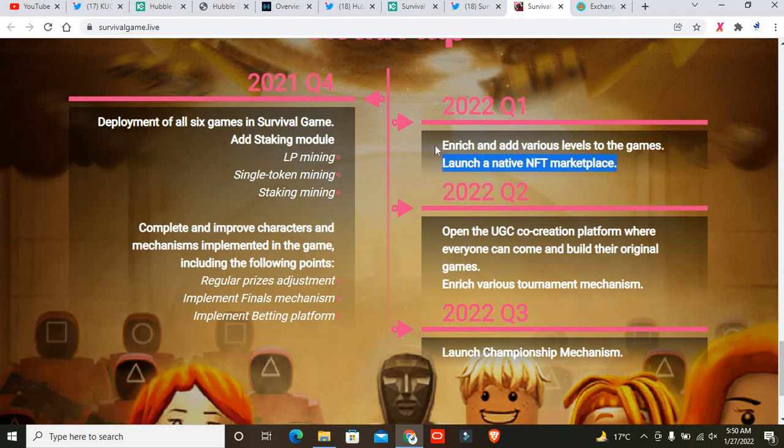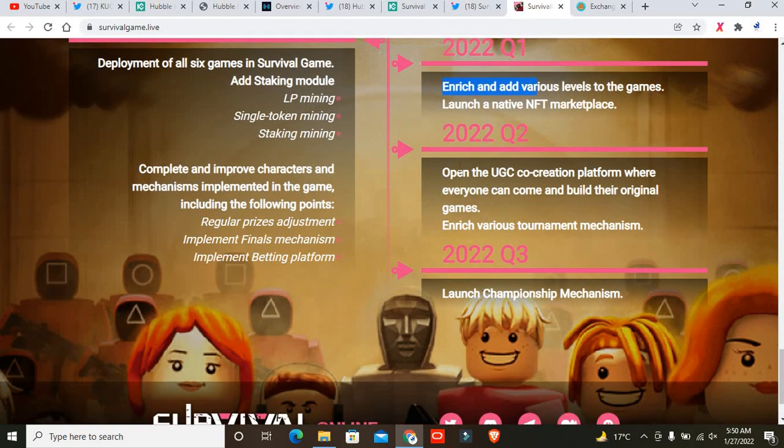And after that, they also want to add various levels to this gun game. And if you look at 2022, the second event is to open the UGC co-creation platform, where everyone can come and build their original games. So they also work on UGC, and that means they want to build a platform where everyone can create their own game and play on this platform.